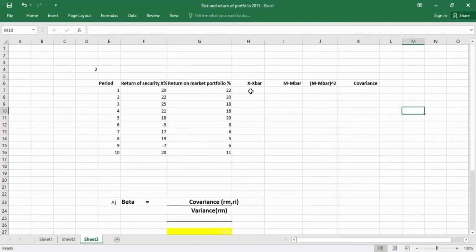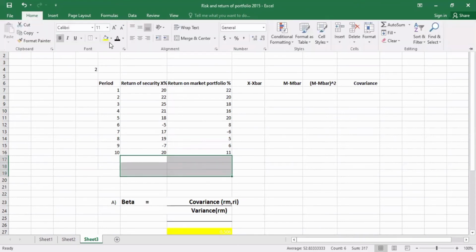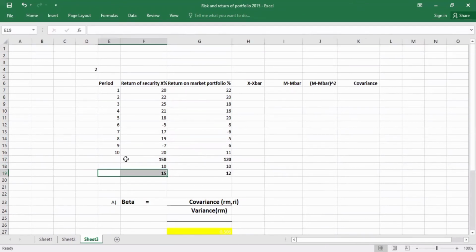We can calculate X minus X bar by taking the return of security X value minus the expected return. Firstly, we have to find the expected return. We get the total value of return of security X, which is 150.